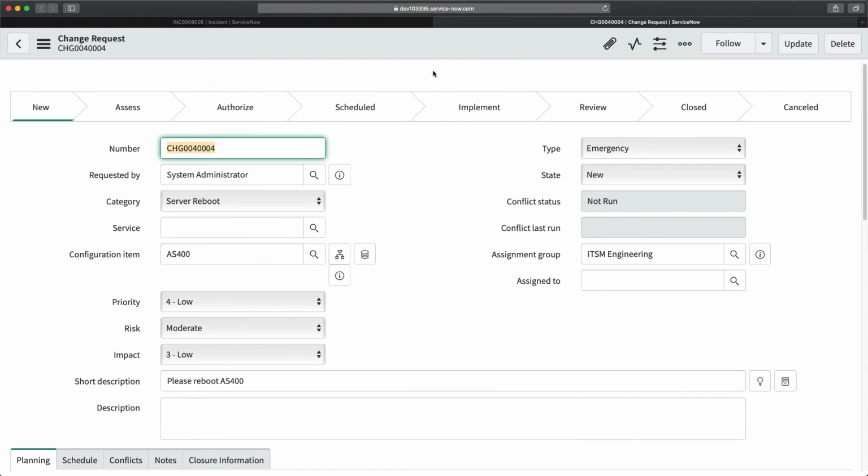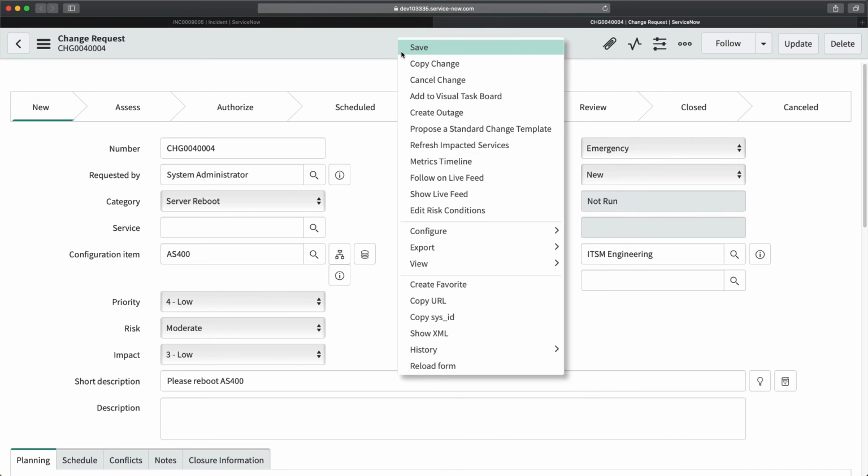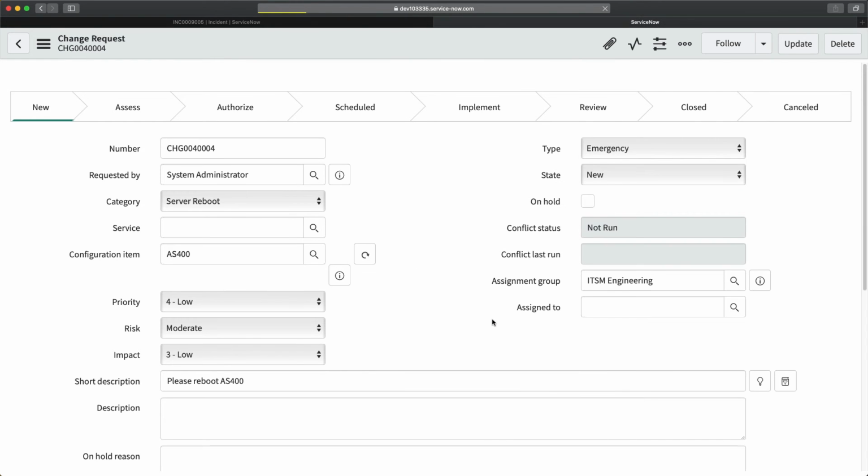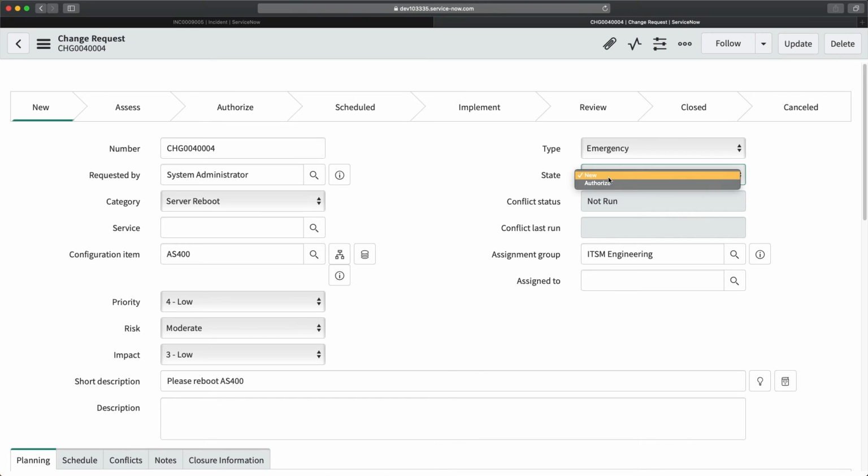If I go here and reload it, the state is still new. Basically, it is not implemented yet. So you have to make sure that the state of the change is closed when you are going to resolve the incident. The user basically should not be able to resolve it until the change is closed, completed successfully.